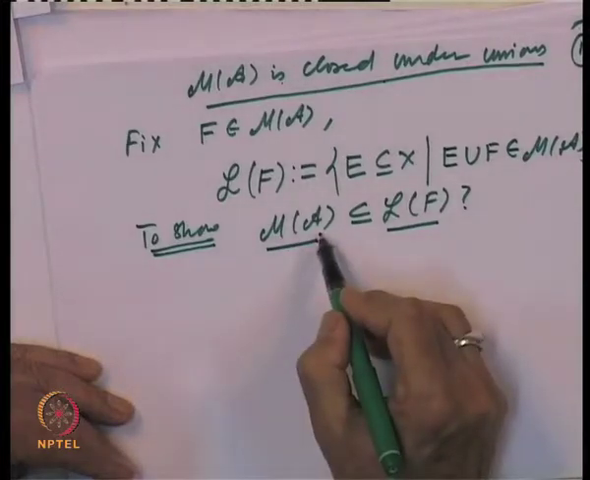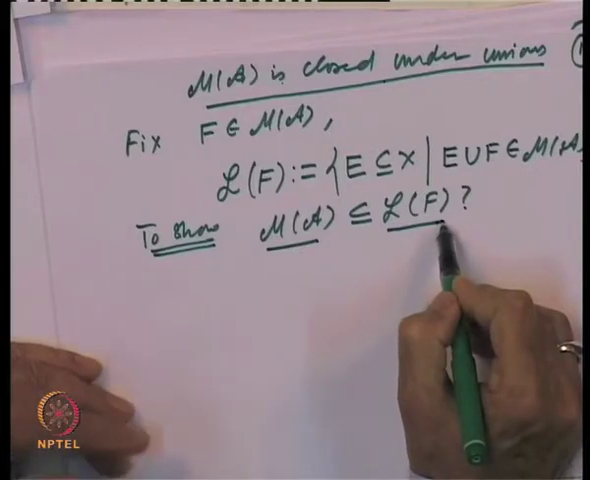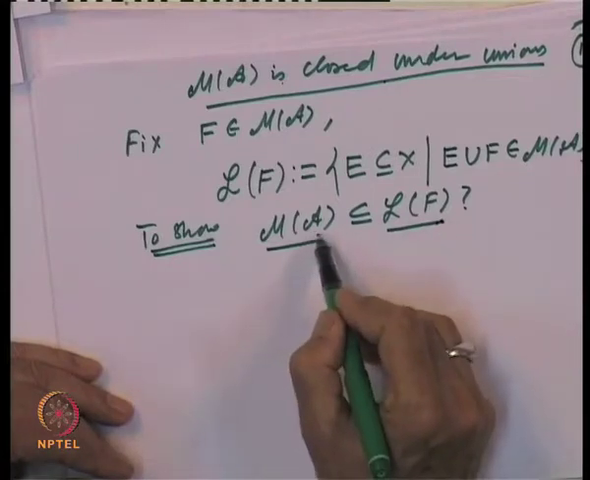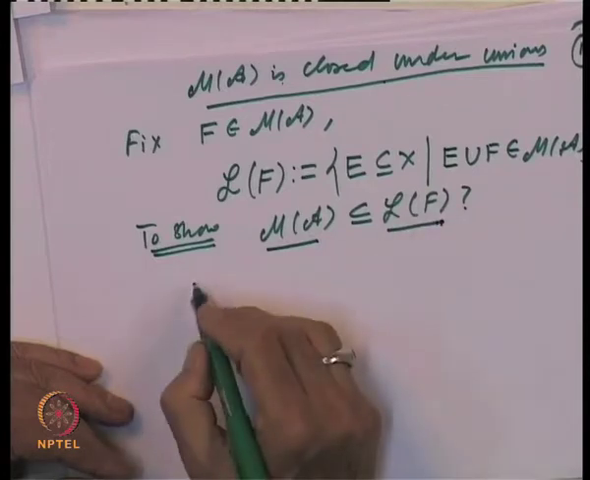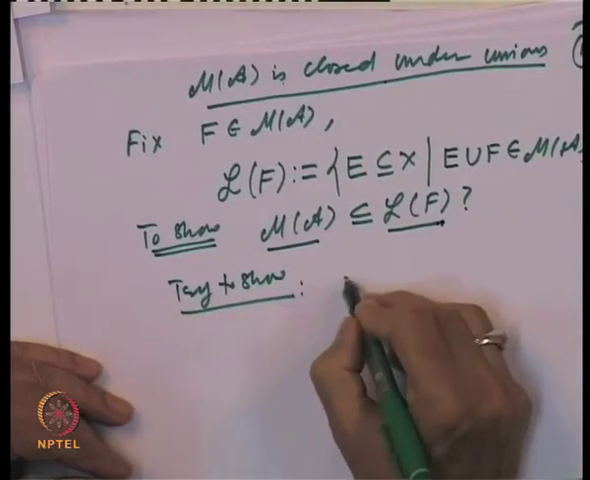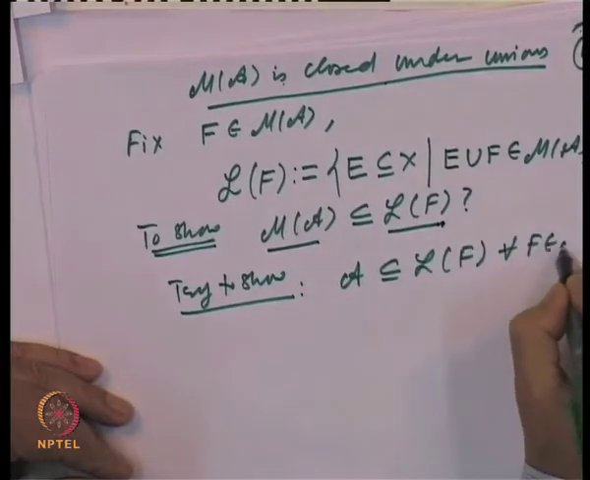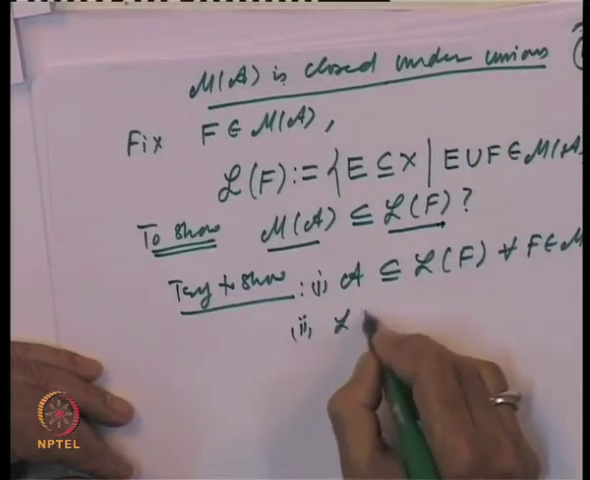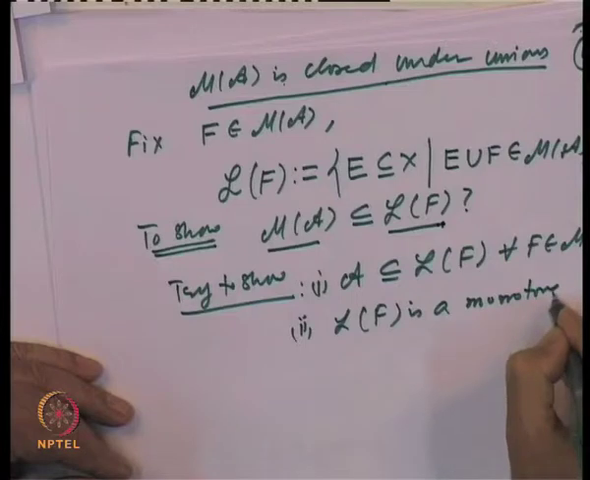M of A is the monotone class generated by A, and we want to show it is contained in some other collection L of F. So, that means we should try to show two things. First, that A is inside L of F for every F belonging to M of A, and second, that L of F is a monotone class.